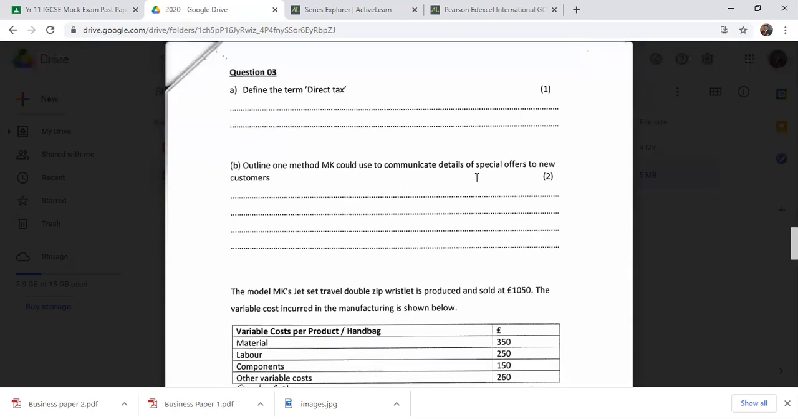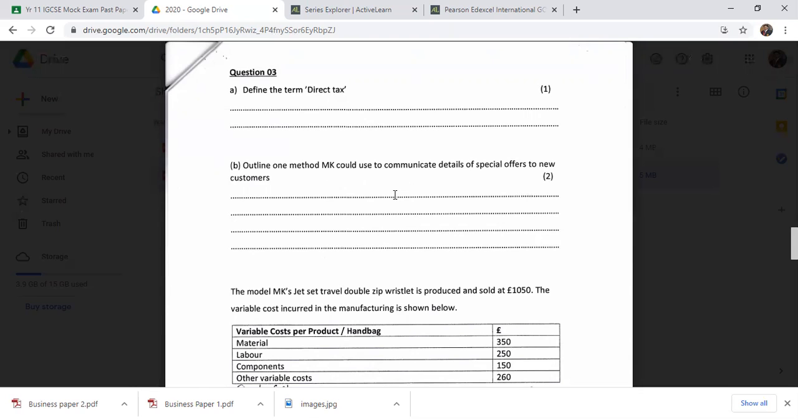If you want to give some offers, like a credit card offer, normally these days shopping malls send SMS messages. Sometimes they send SMS to customers' numbers through the credit card company. So for this question, outline one method they can use to communicate details of a special offer. You can say through their Facebook fan page.